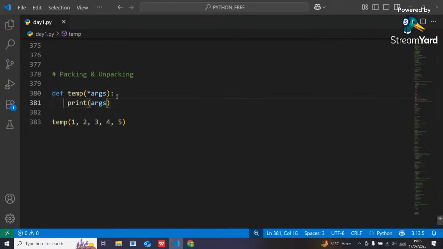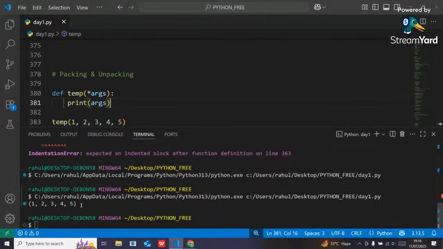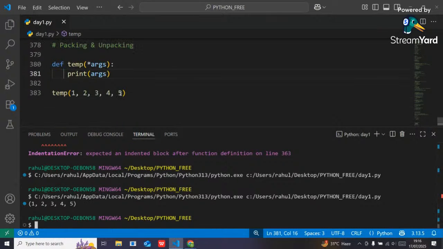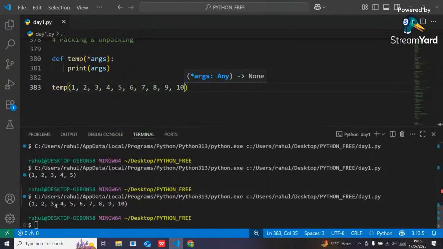So here I am performing the packing. If I execute, see the output: 1, 2, 3, 4, 5. If you pass n number of arguments, it will take n number of arguments, no issue. If I pass 10 values and execute, see the output: 1, 2, 3, 4, 5, 6, 7, 8, 9, 10.